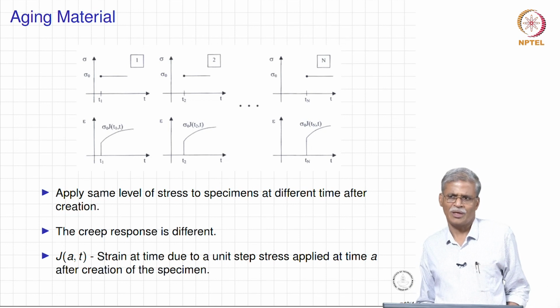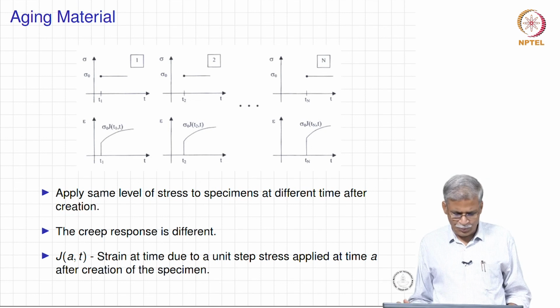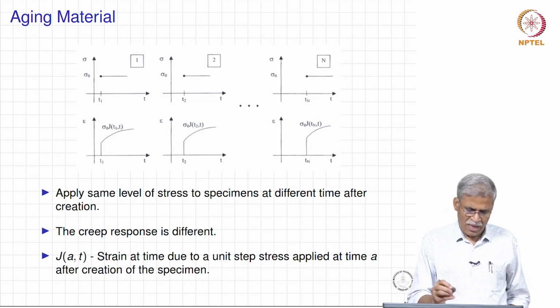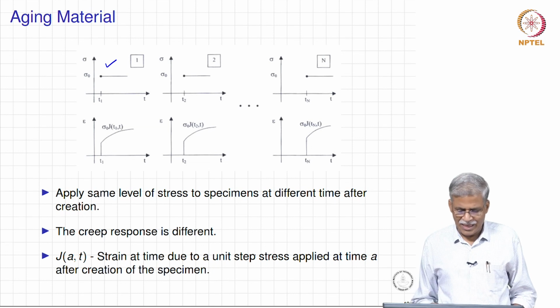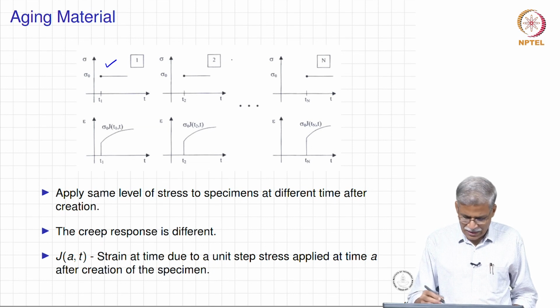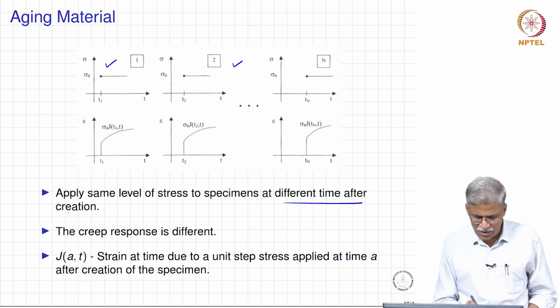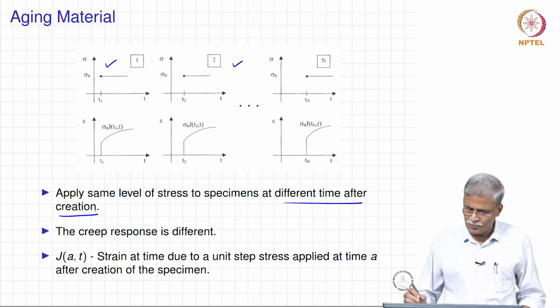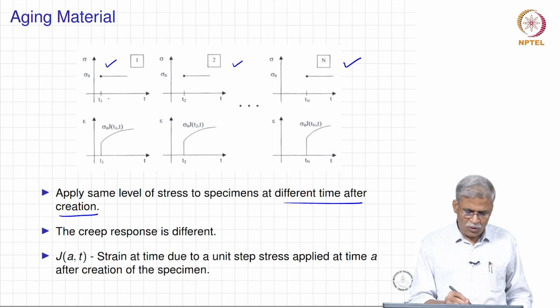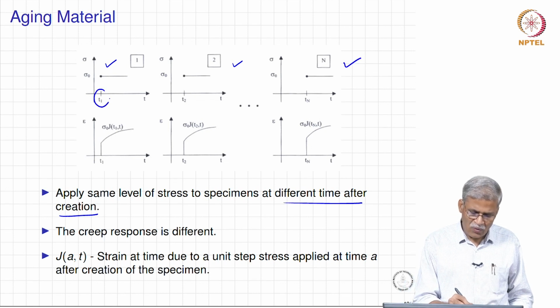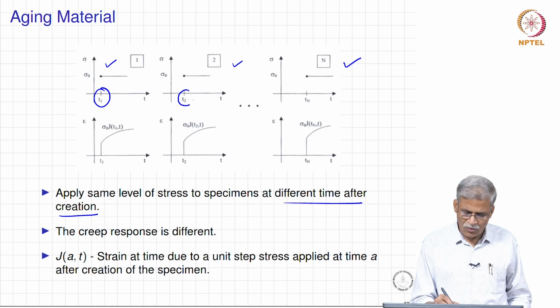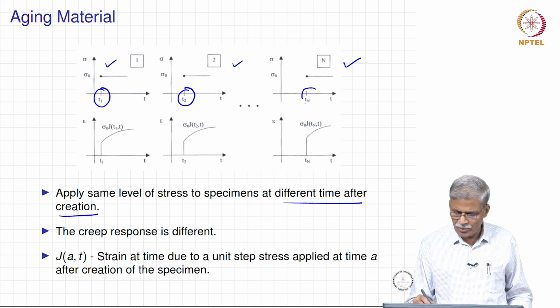There is a very interesting discussion that is available at the end of this first chapter in this reference material. You should be able to read it. So what it means is, I take the same type of stress that I apply to the material at different times after creation, that is the most important thing. Now you are talking in terms of T1, T2.